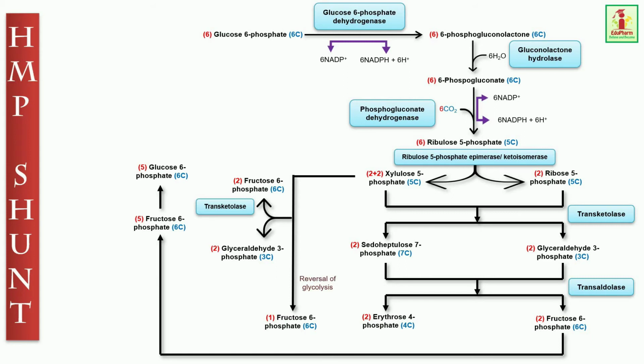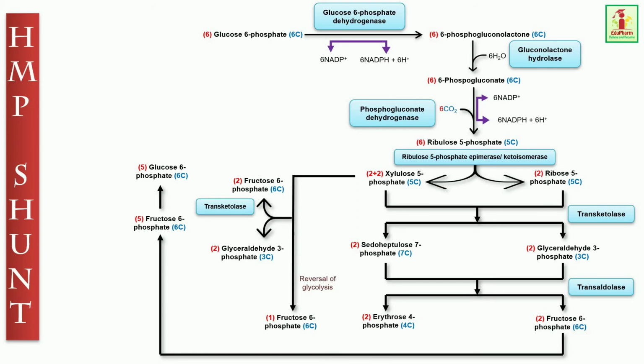Synthesis of NADPH is catalyzed by 6-phosphogluconate dehydrogenase to produce 3-keto 6-phosphogluconate, which then undergoes decarboxylation to give ribulose 5-phosphate. Now comes the non-oxidative phase.